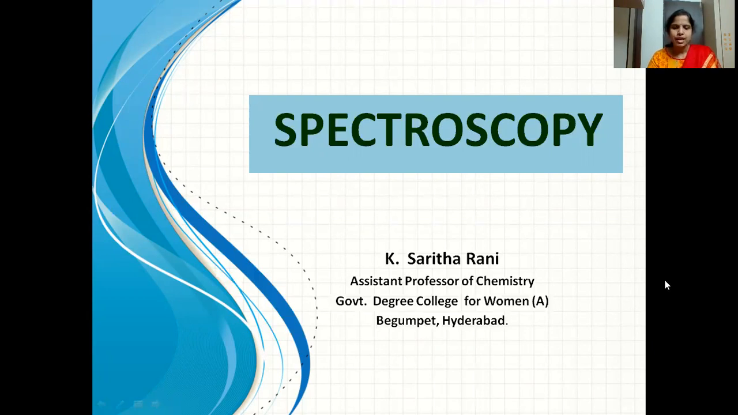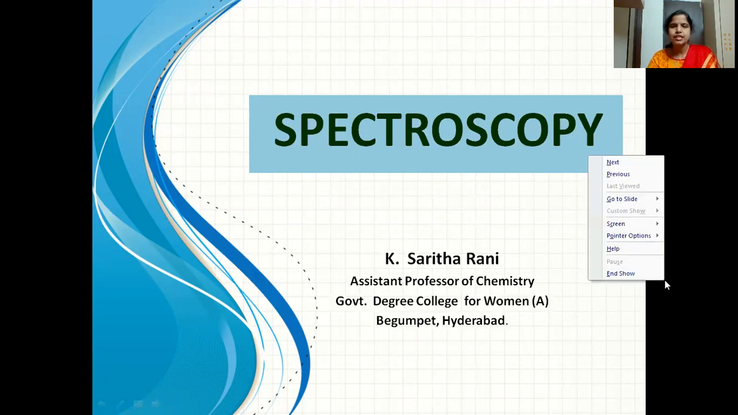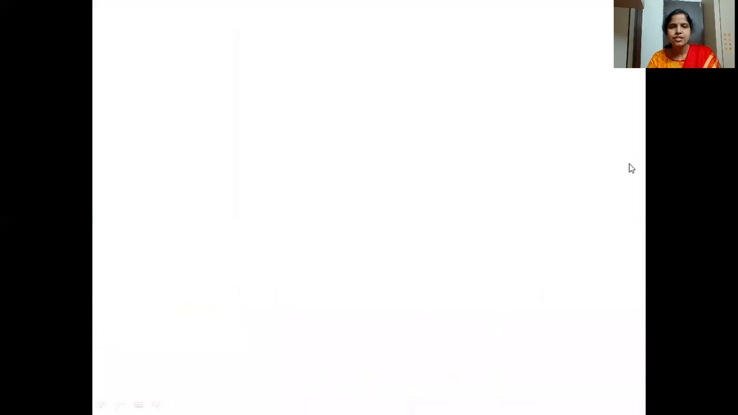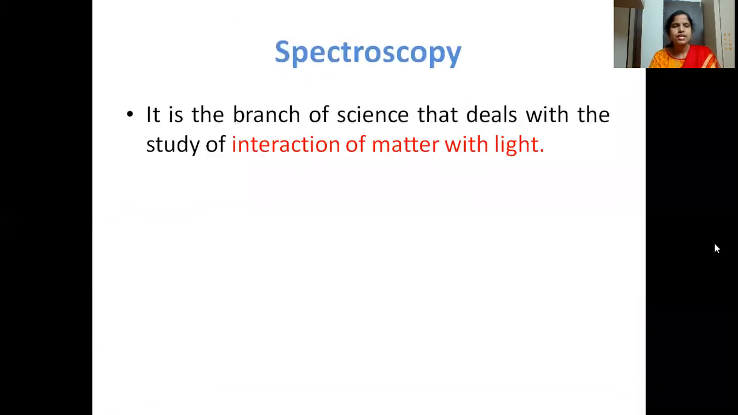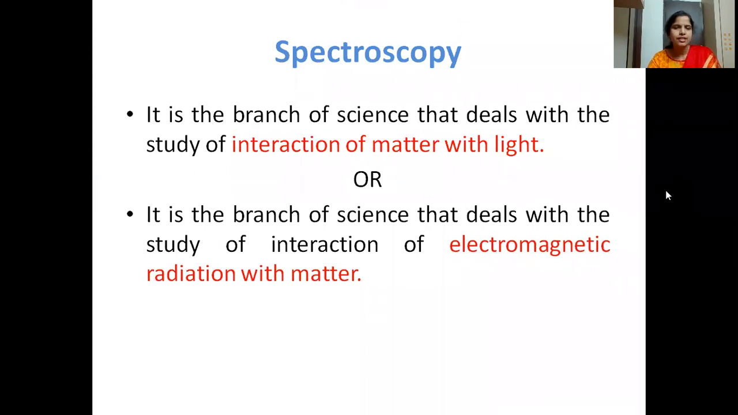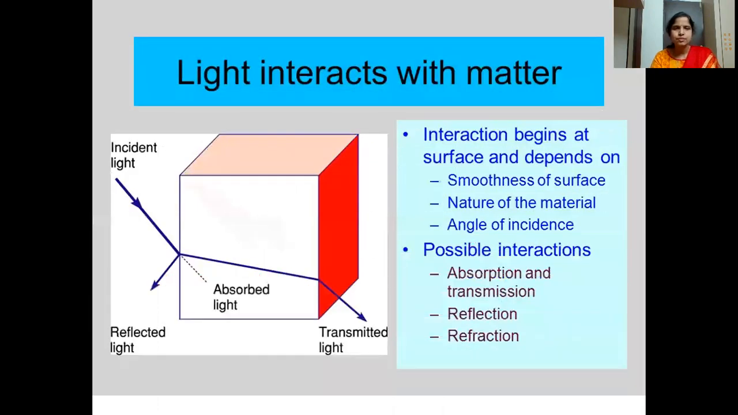So what is spectroscopy actually? Spectroscopy is nothing but how matter interacts with light. We can define spectroscopy as a branch of science that deals with the study of interaction of matter with light. Light is an electromagnetic radiation, so we can also define spectroscopy as the interaction of electromagnetic radiation with matter. When light falls on a particular matter, how does it interact with it?